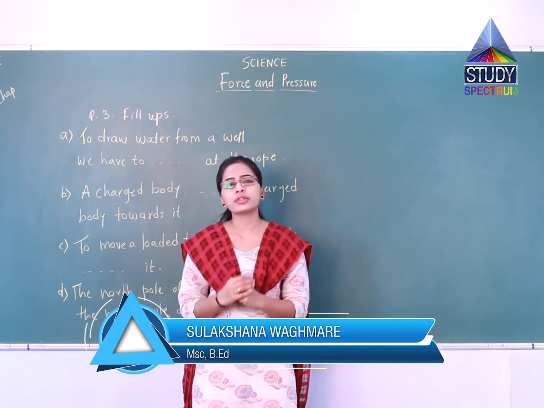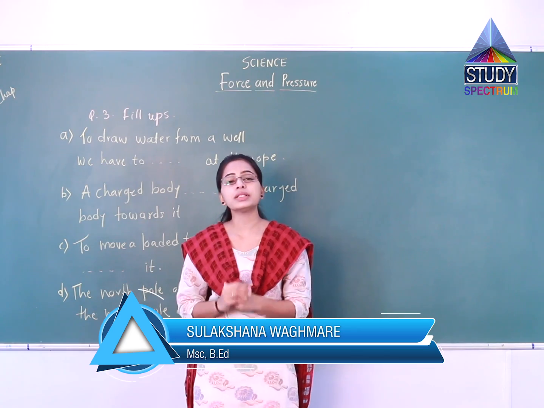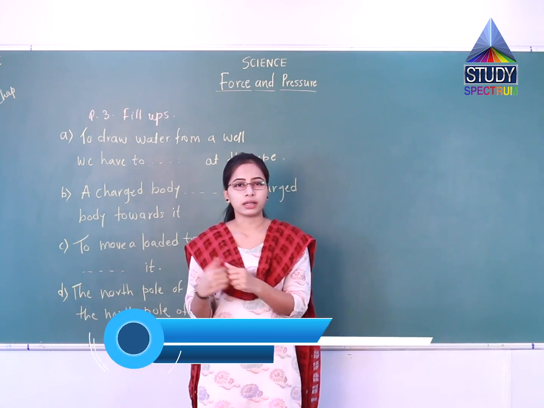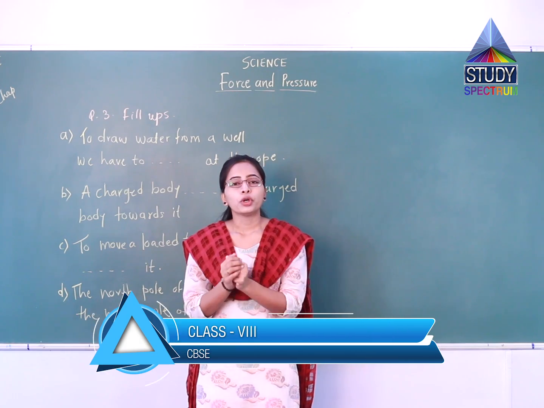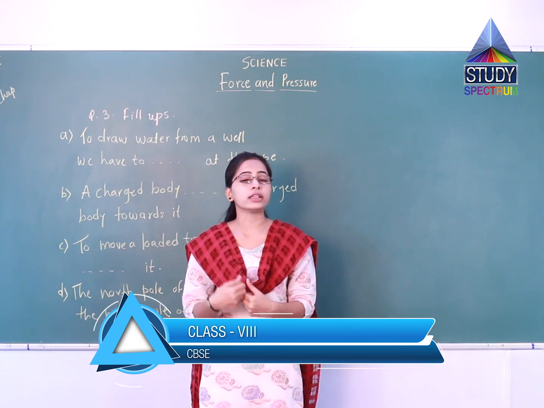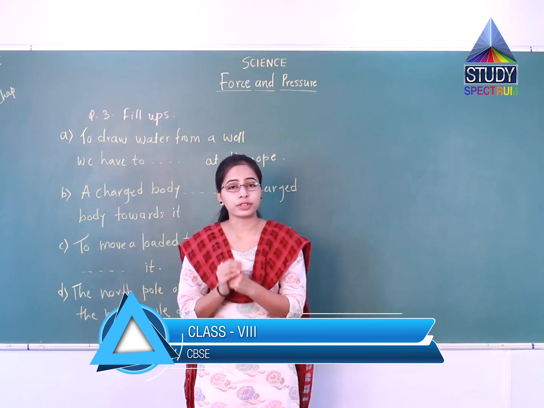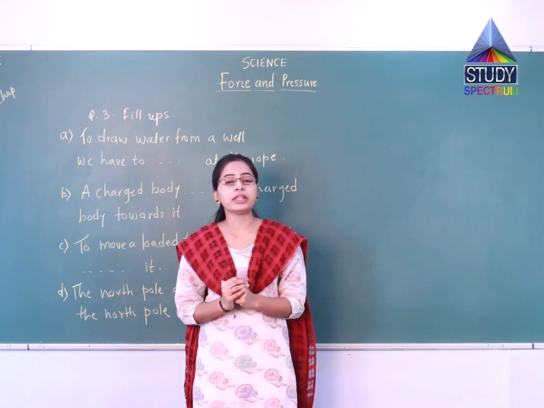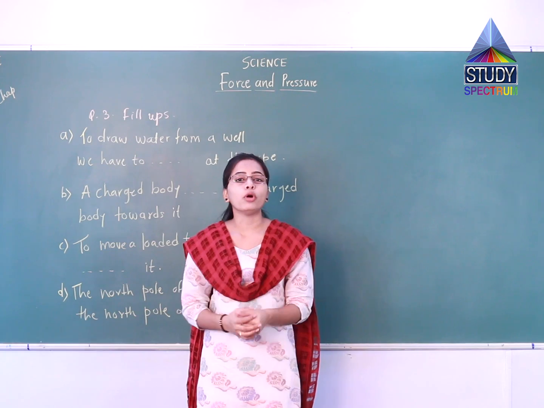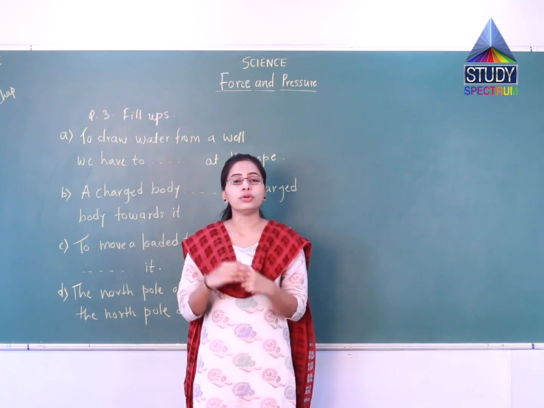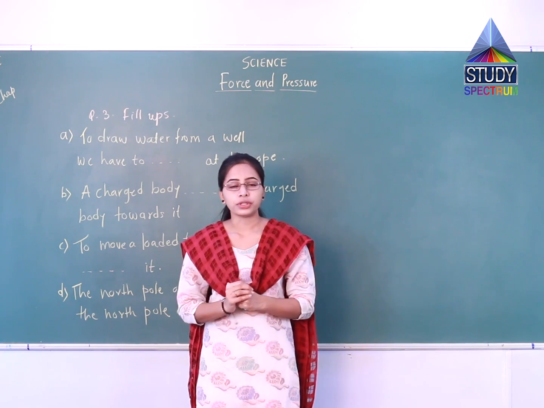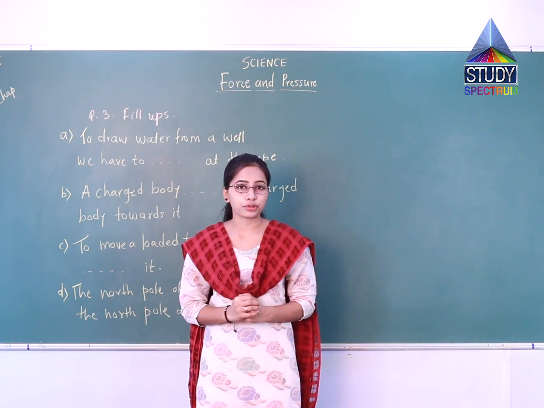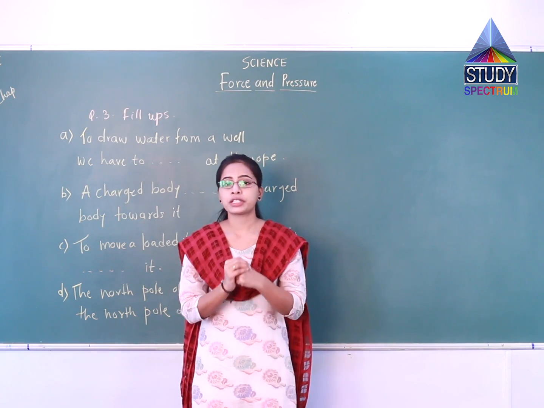For muscular force, examples were pulling a cart, or pulling a bull using a rope. For friction, I gave the example of a rolling ball on the ground and a moving car on the ground. Then for non-contact forces, we learned about three kinds: gravitational force, magnetic force and electrostatic force.